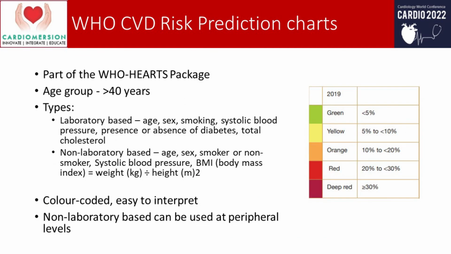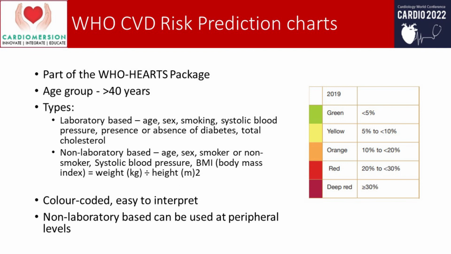Then the WHO CVD risk prediction charts. These are part of the WHO HEARTS package. These are for the age group of more than 40 years. There are two types of WHO risk prediction charts that were released in 2019. They were firstly the laboratory-based charts, and secondly the non-laboratory-based charts.